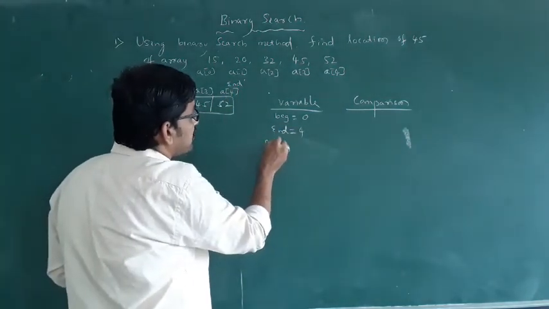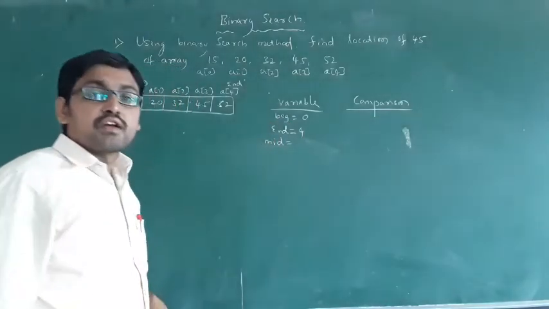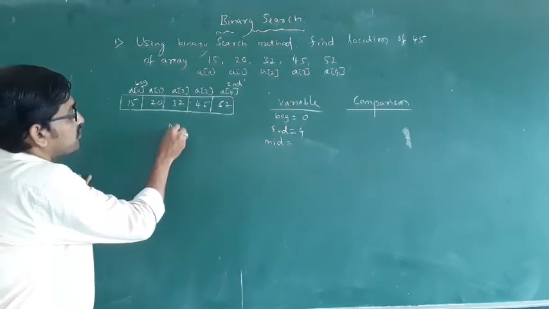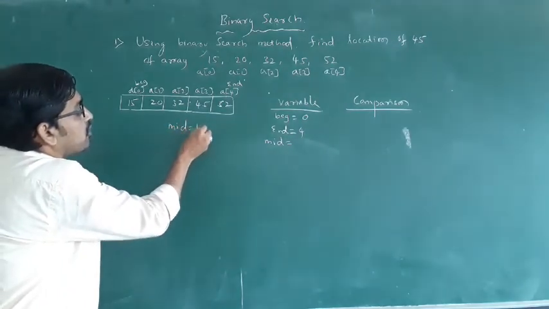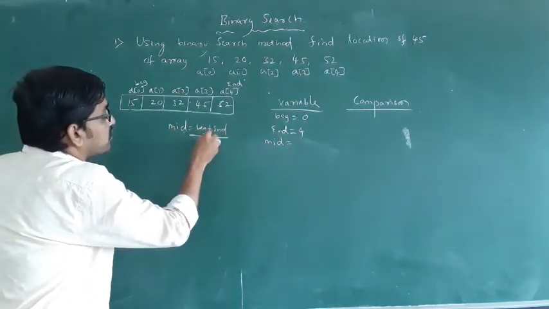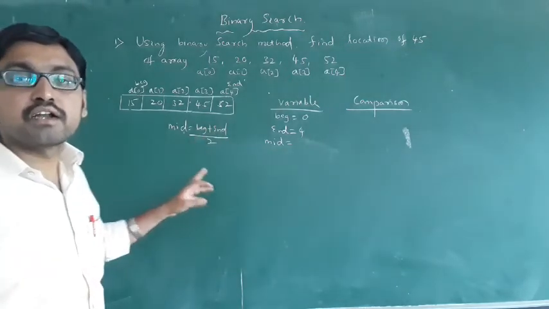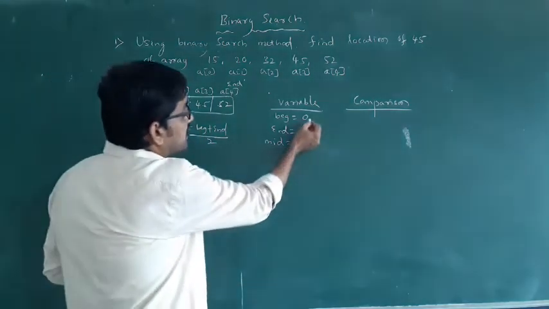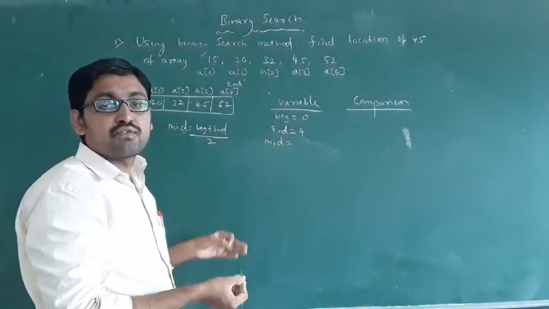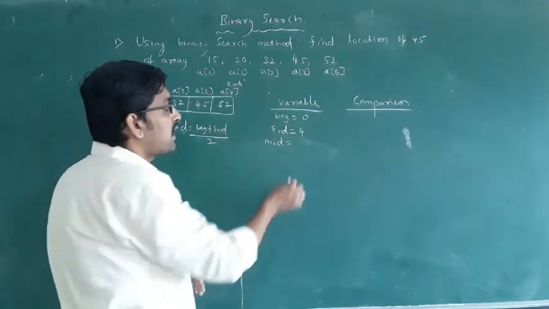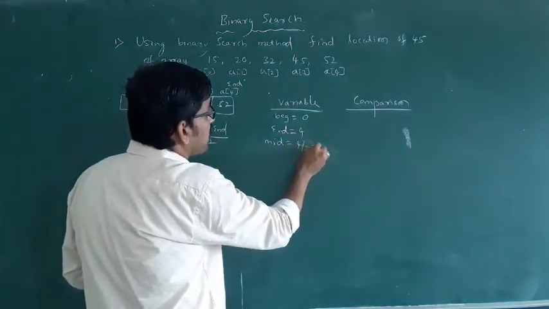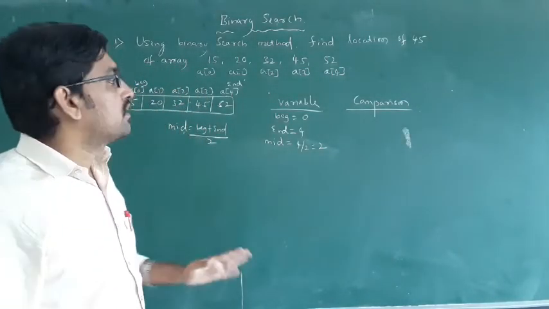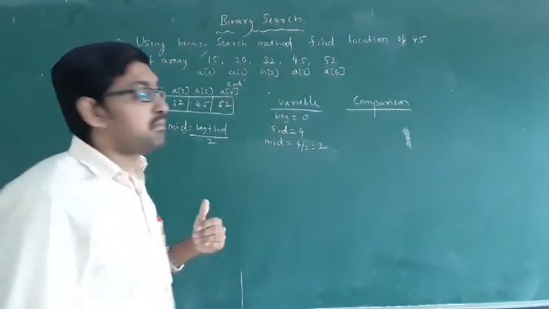Then how to find the middle? You know the algorithm for binary search. How to find the middle element? Mid equal to, the formula is there, beginning plus end by 2. Beginning plus end by 2, that is the formula to find the middle element. Now middle element is equal to 0 plus 4, 0 plus 4 is nothing but 4. 4 by 2, 4 by 2 how much? Equal to 2.